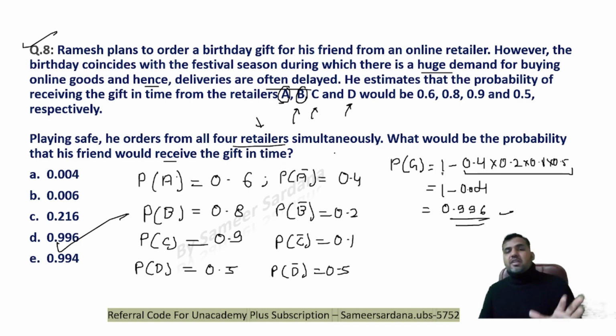This is complementary case plus independent event, right? All of these events, getting a gift from all 4 different retailers, are completely independent. So straight away use this, and you will get your answer quickly.